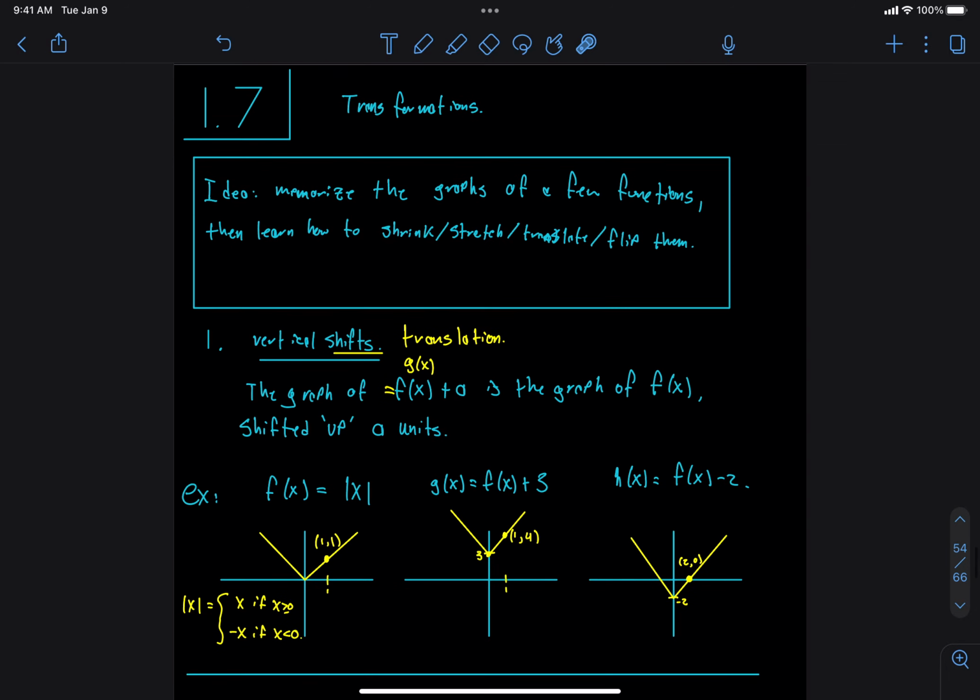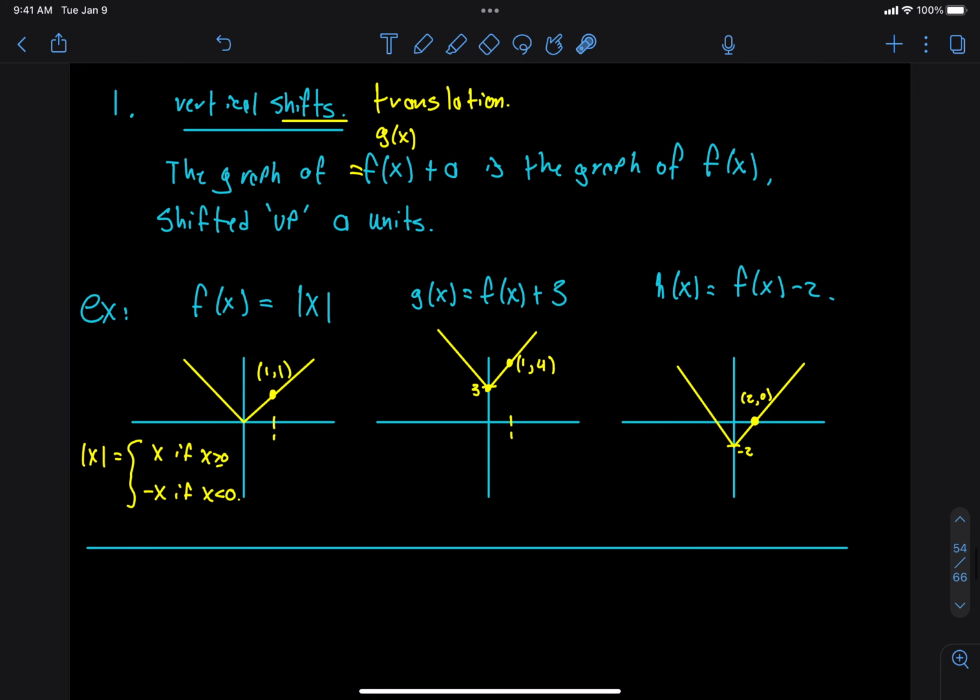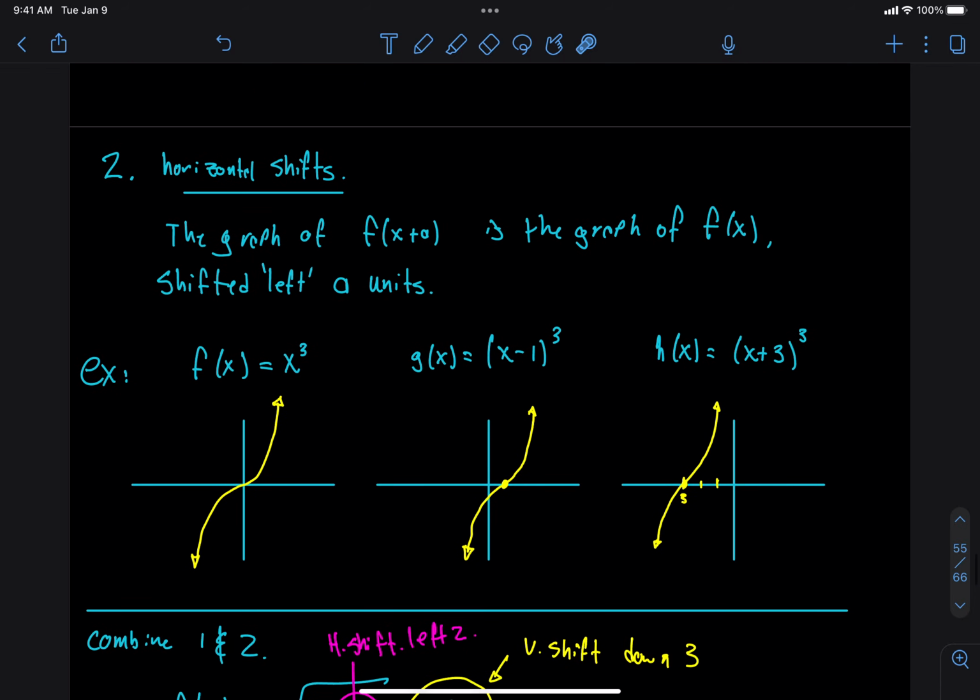We learned how to transform those graphs using vertical shifts, so moving up and down by adding on the outside. We also learned about horizontal shifts by adding a number on the inside of the parentheses. And what was the weird thing about horizontal shifts? You put that into words? If you add inside, you move to the left.